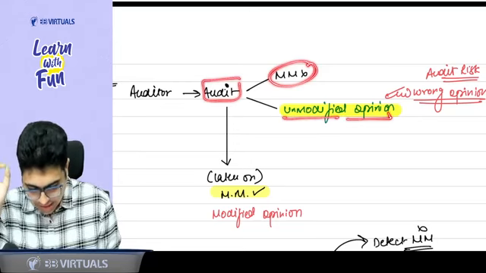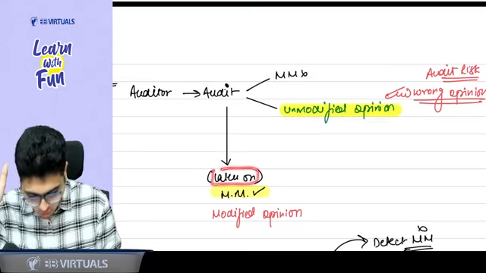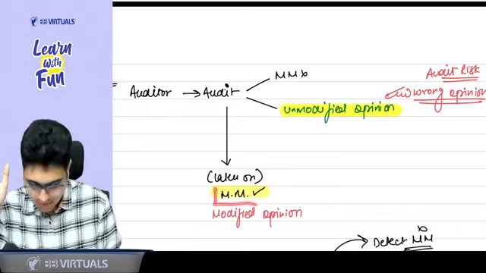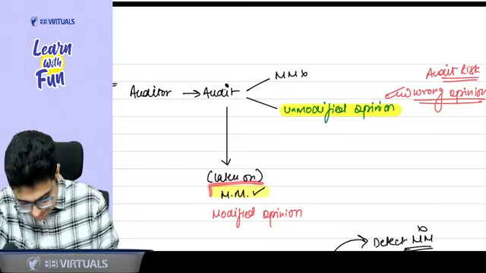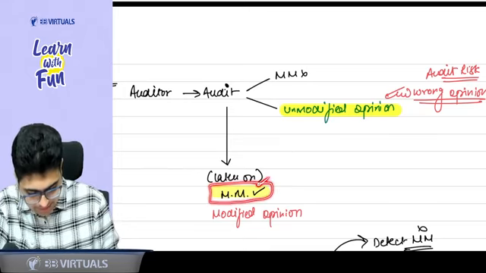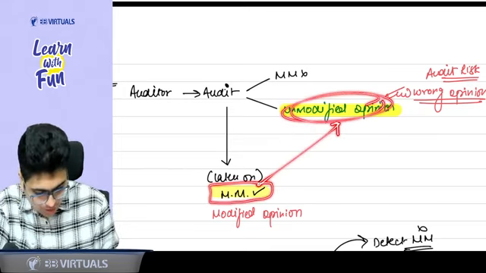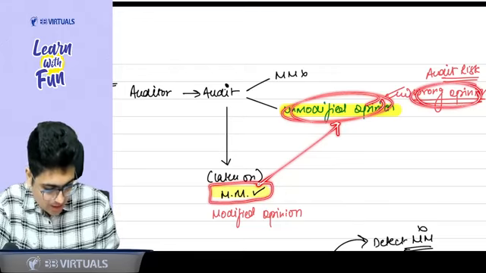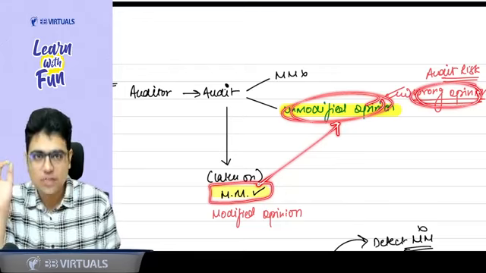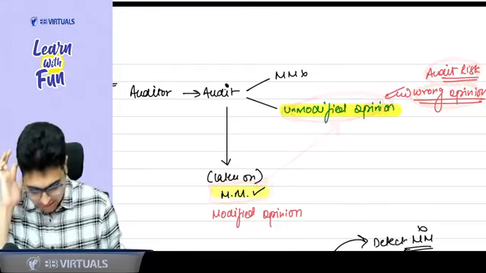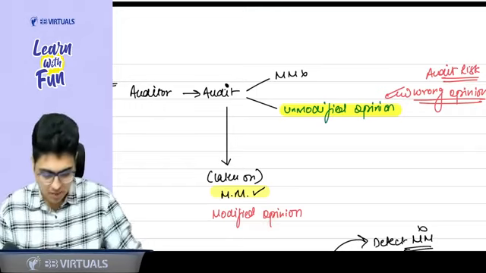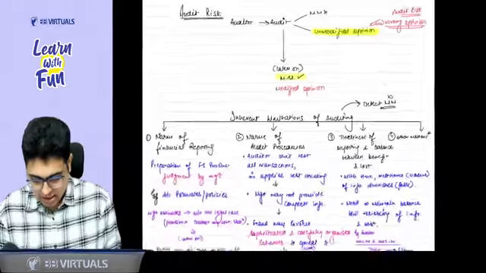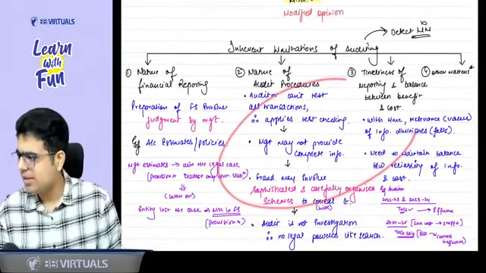Now, later on, he finds that there is a material misstatement. Oh my God. Now, sir, if in the same financial statement, he finds a material misstatement and for this, he has given an unmodified opinion, can I say this is a wrong opinion? Yes, sir. So this risk of giving a wrong opinion is called the audit risk. What he should have done? He should have given a modified opinion. Basic clear? Clear, sir.